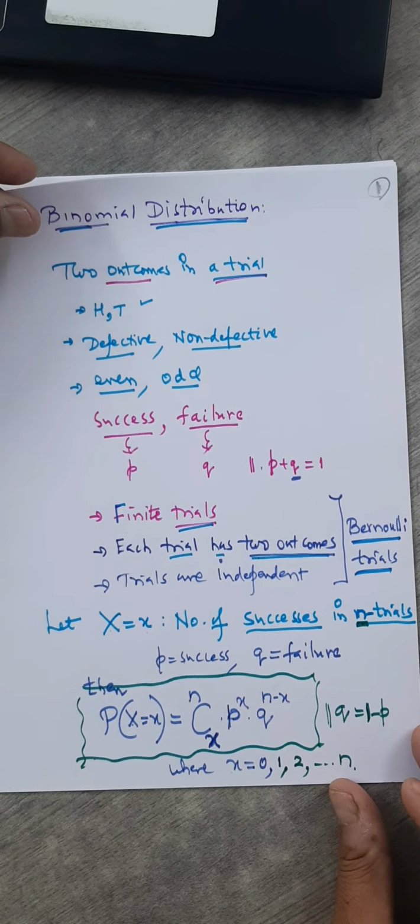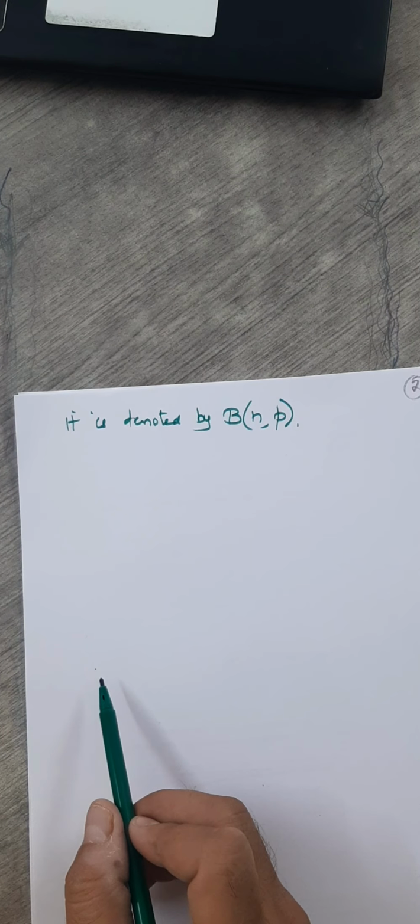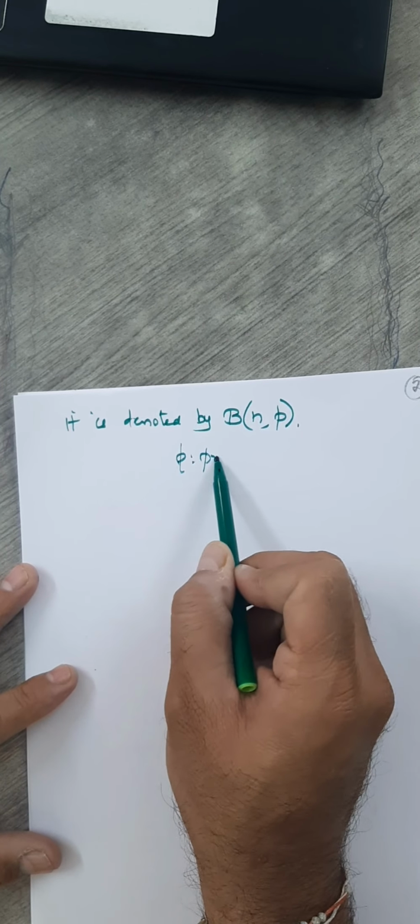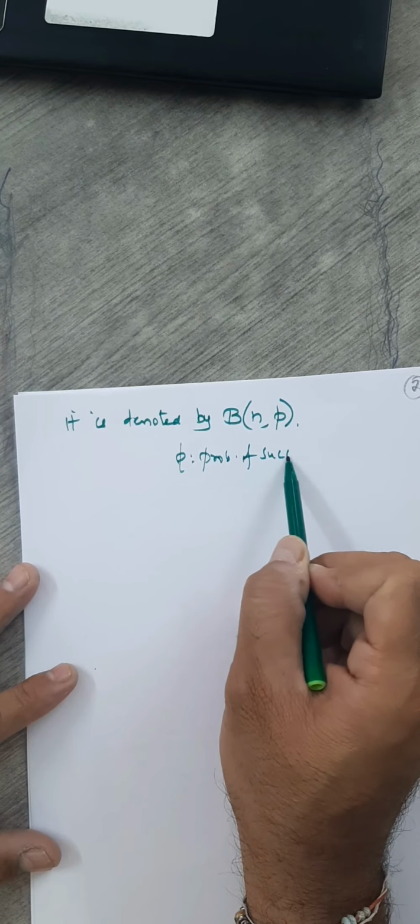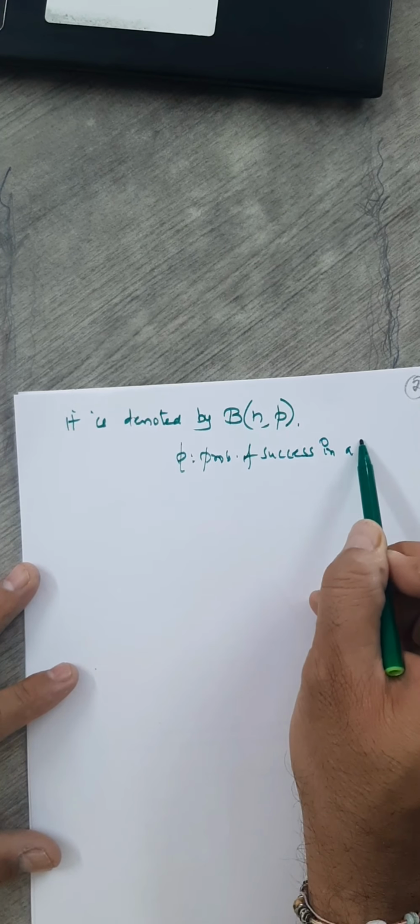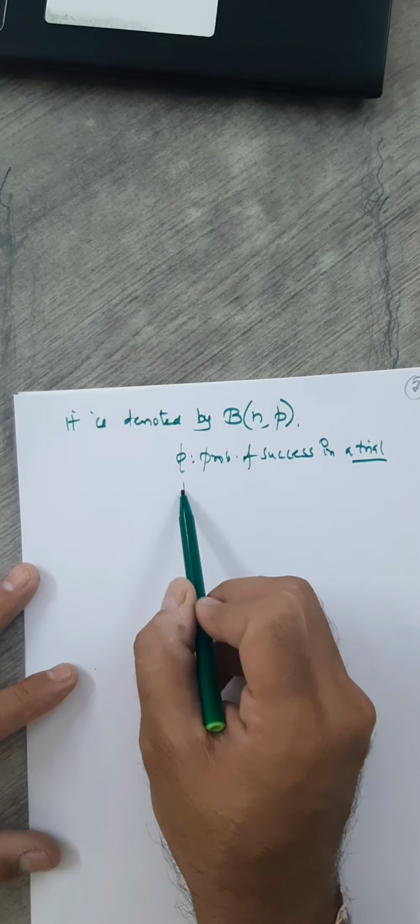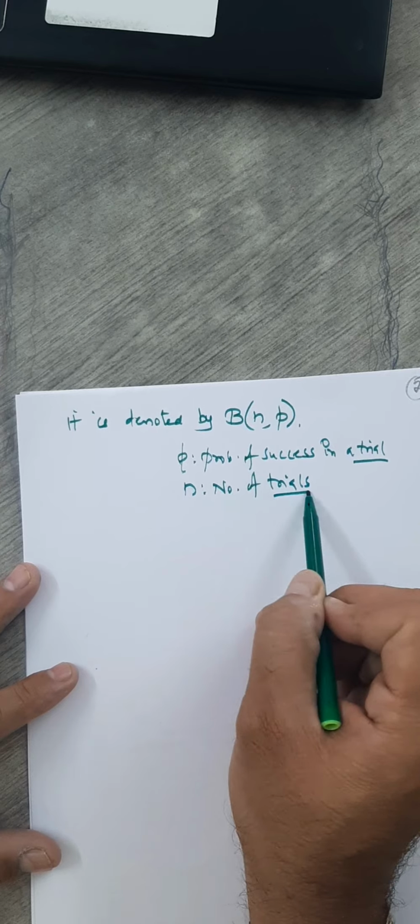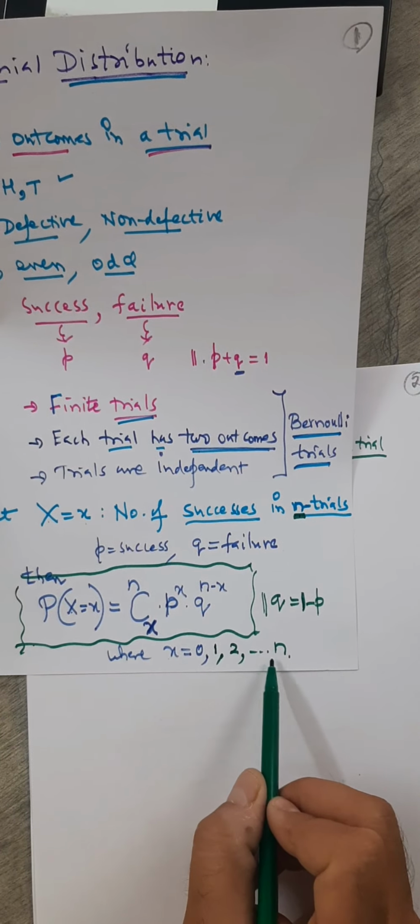What is n here? Number of trials. What is p? This is nothing but the probability of success in a single trial. And n, you know, is the number of trials. Fine. So this is a symbol. Once you know n and p, these are sometimes called parameters of the binomial distribution. Once you know n and p, q you know is 1 minus p, and you can find the probability of random variable x from 0, 1 up to n.